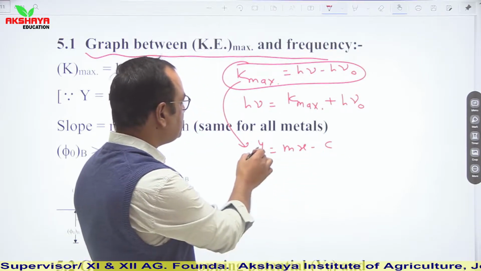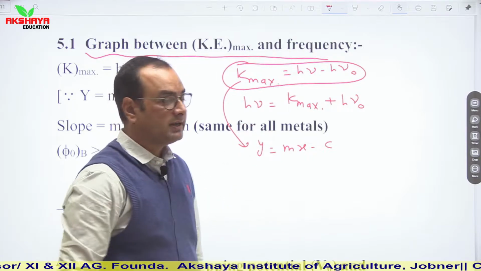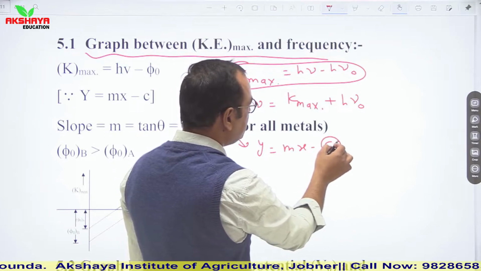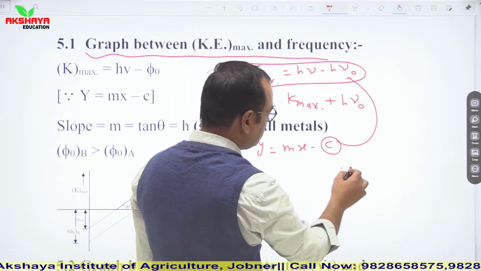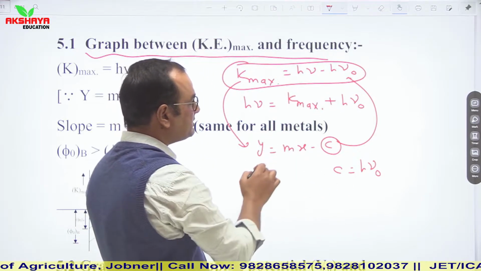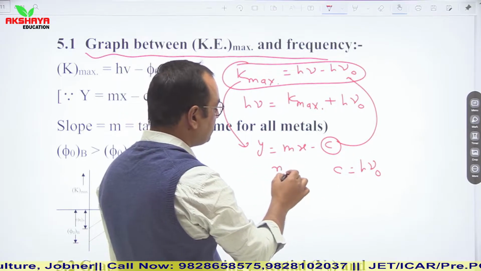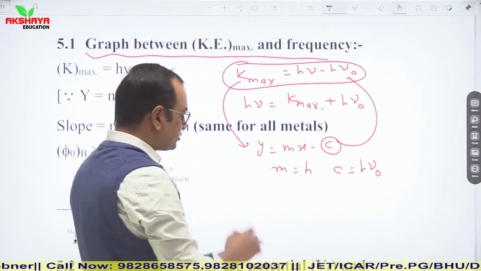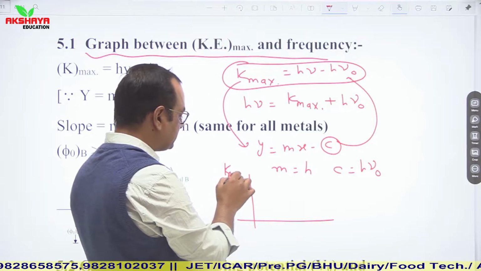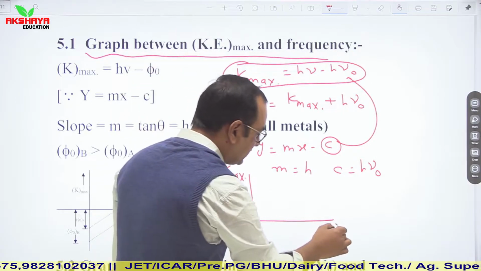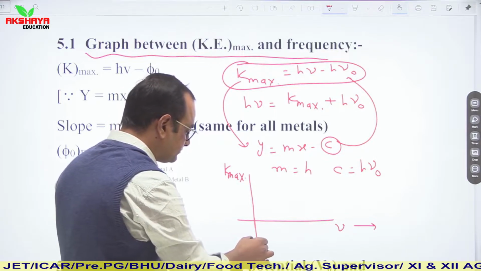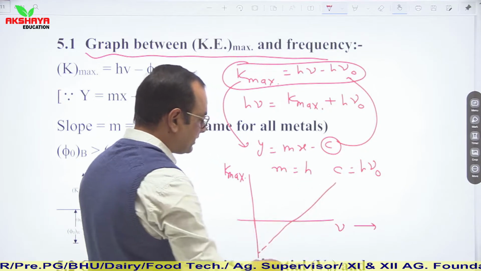It means we are going to represent maximum kinetic energy on the y axis. Here we can see that c is equal to h nu naught. So c becomes equal to h nu naught, and if we compare h nu with mx, then the slope of this graph is equal to Planck's constant. So we acquired this graph. Let us say here at the y axis it is maximum kinetic energy, and at the x axis it is frequency. Then this graph is like this way, a straight line.